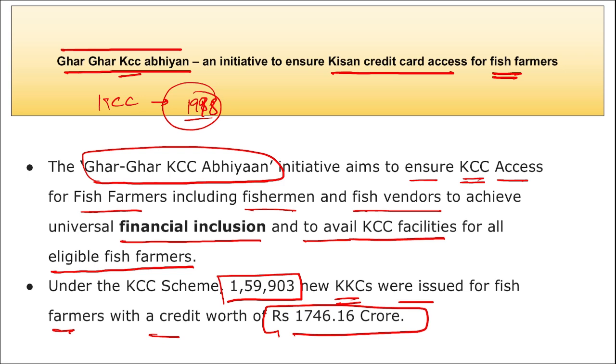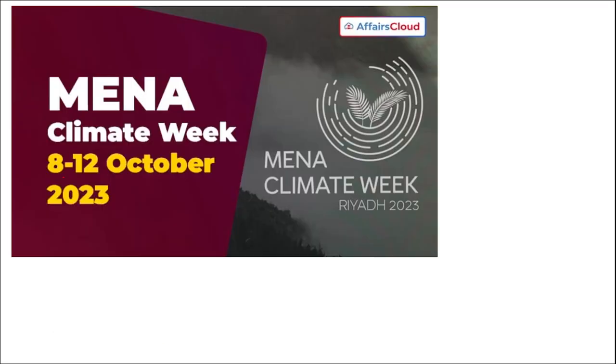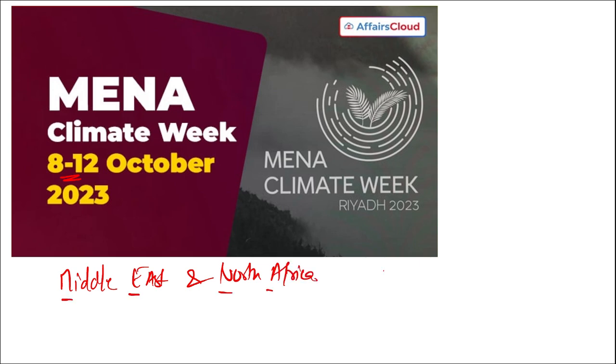1,746.16 crore rupees. Next, MENA Climate Week was observed from 8th to 12th of October. I repeat, MENA. What does MENA stand for? Middle East and North Africa. MENA Climate Week took place from 8th to 12th of October in Riyadh, Saudi Arabia, and this is the second of 4 regional climate weeks held in 2023.